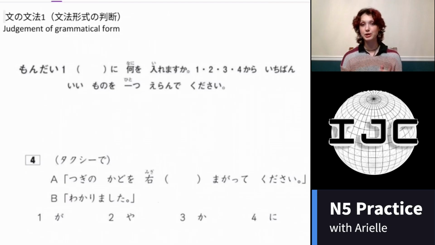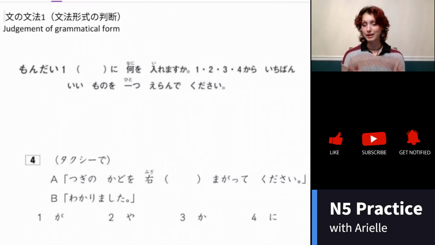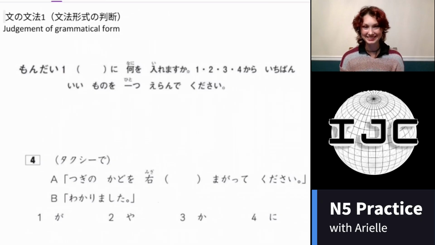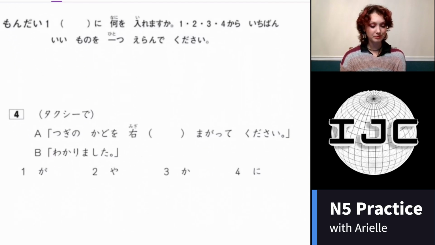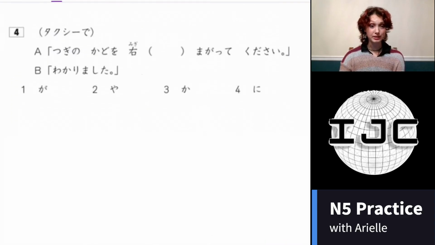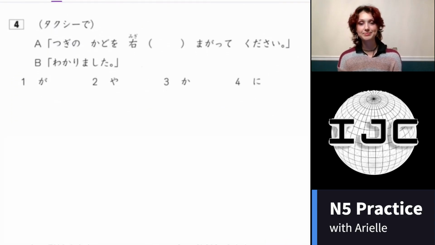Multiple answers might be grammatically correct, but they wouldn't make sense given the context, so it can be a little bit tricky. You might need to double think some of your options. So, let's go ahead and read the instructions. 問題1、何々に何を入れますか ?1、2、3、4から一番いいものを一つ選んでください。This is just choose the best answer. What goes in the blank? Go ahead and try out this first problem yourself and see how far you get.